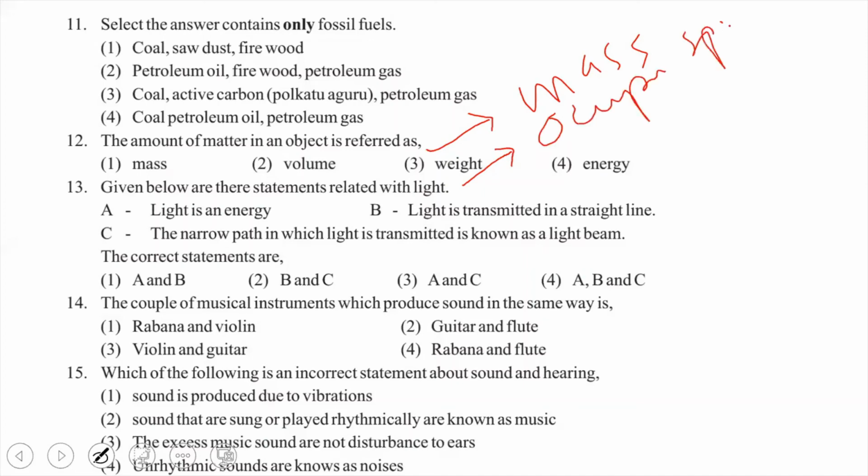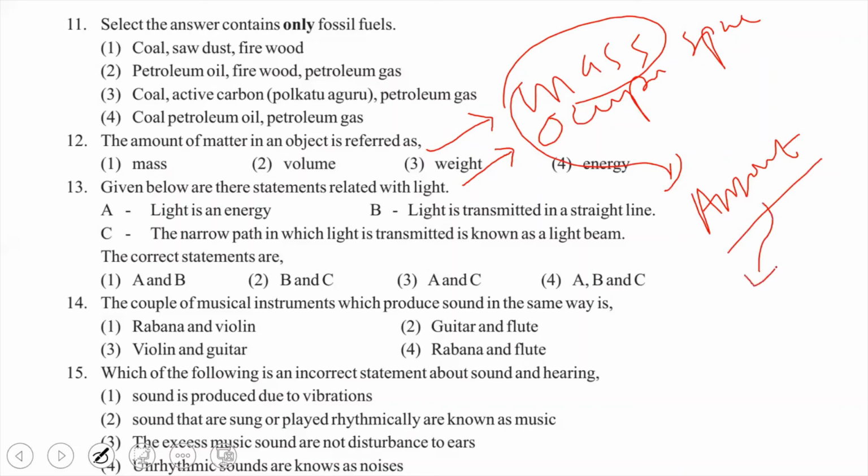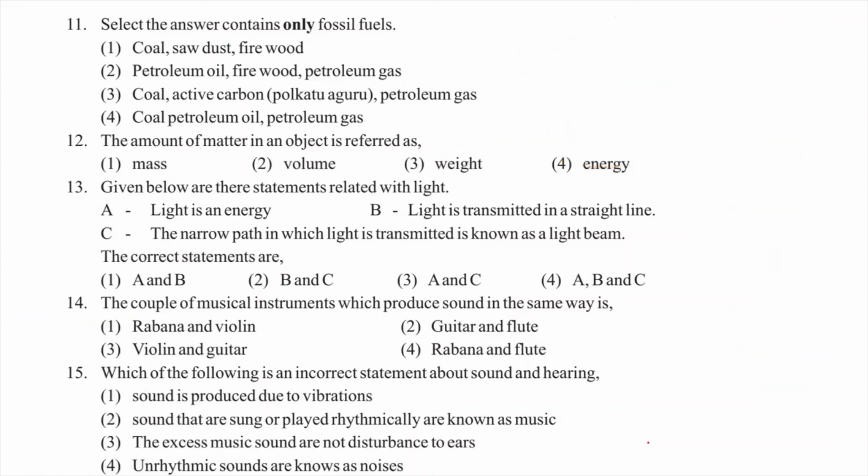The mass means the amount of matter, measured by kilogram or gram. The mass means the amount of matter in an object. So the answer for the 12th one is mass, the first answer.